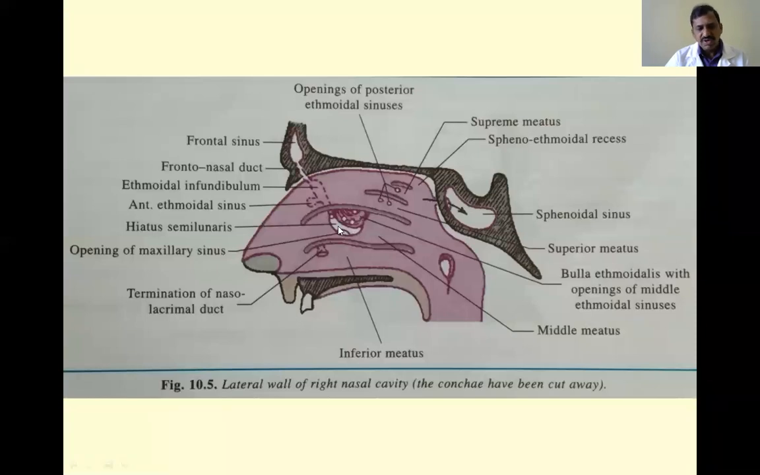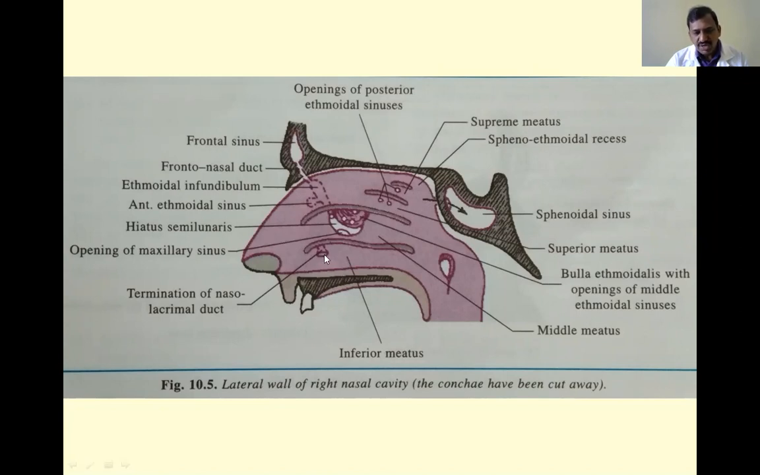These meatuses are very, very important clinically because the paranasal air sinuses open into these meatuses, and they pour their secretions into them. And sometimes they are intercommunicated. Because of this reason, clinically the meatuses are very, very important.